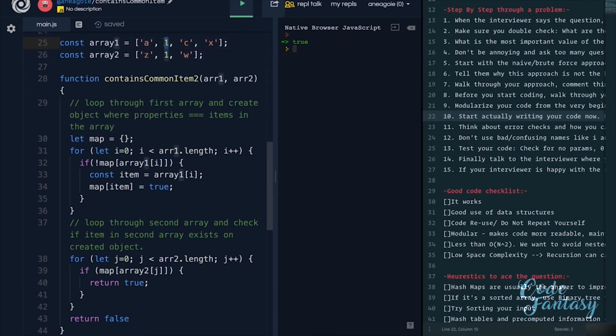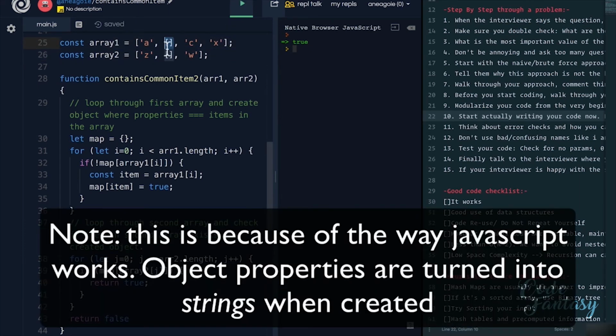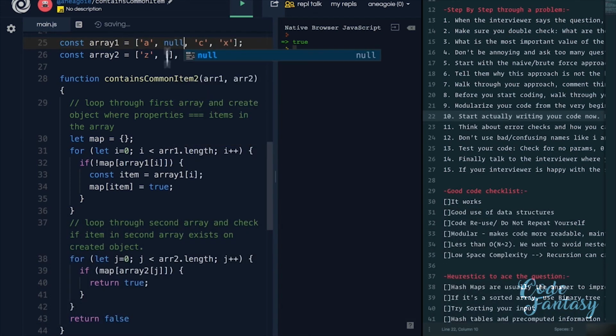What if I do an empty array here? Okay, I get false. What if I do another array here? Okay, I get true. What if I do null here in JavaScript, which is a little tricky? Okay, I get false. What if I do null? I get true. Okay, that works. If we go back to what we had before, we want to now tell the interviewer how we might be able to break this code.